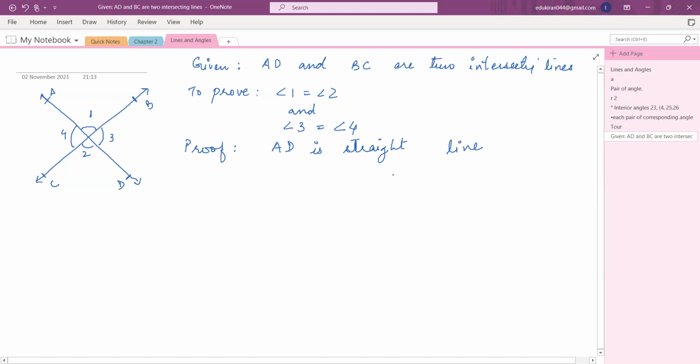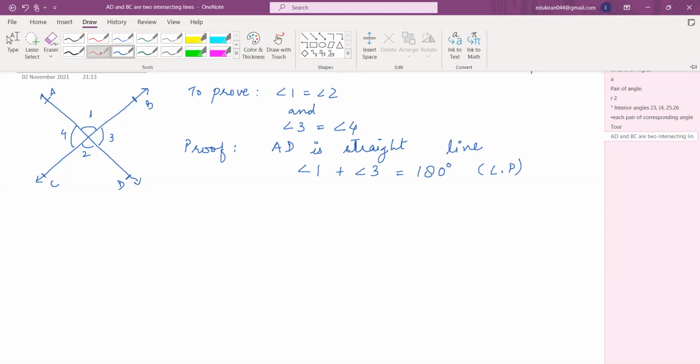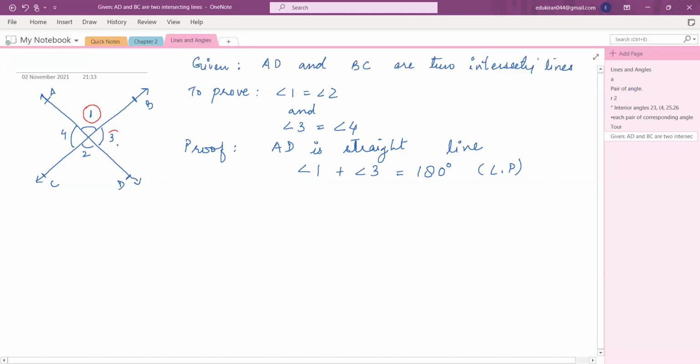Now, since AD is a straight line, then angle 1 plus angle 3 is equal to 180 degrees, which is the linear pair axiom we have studied just now, right? Look here, angle 1 and angle 3 are falling on the same line AD, right, Mridula? Yes, ma'am. Right, Hamna? Yes, ma'am. Yes, Miraj? Yes, ma'am. So angle 1 and angle 3 are on the same line AD, and we have just studied the linear pair axiom. Therefore, angle 1 plus angle 3 is equal to 180 degrees. Is that okay? So I call it equation number 1.